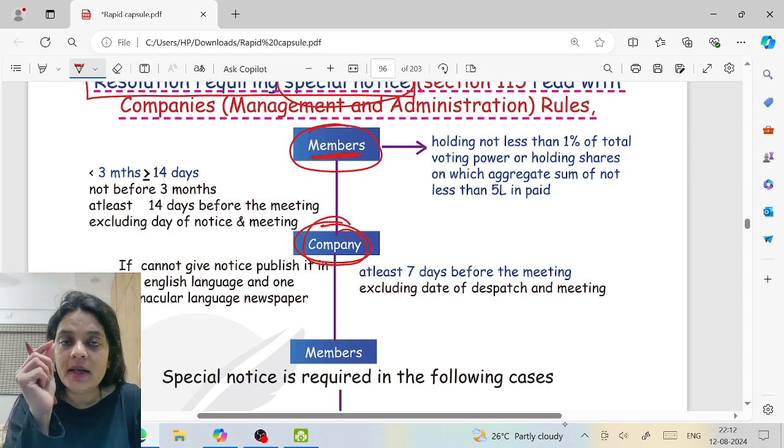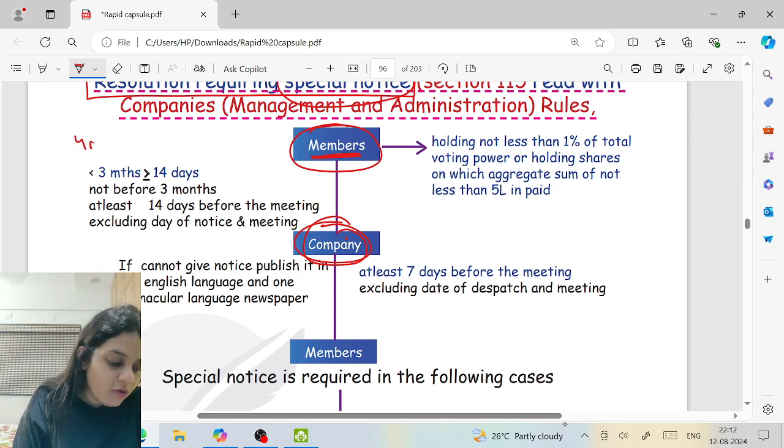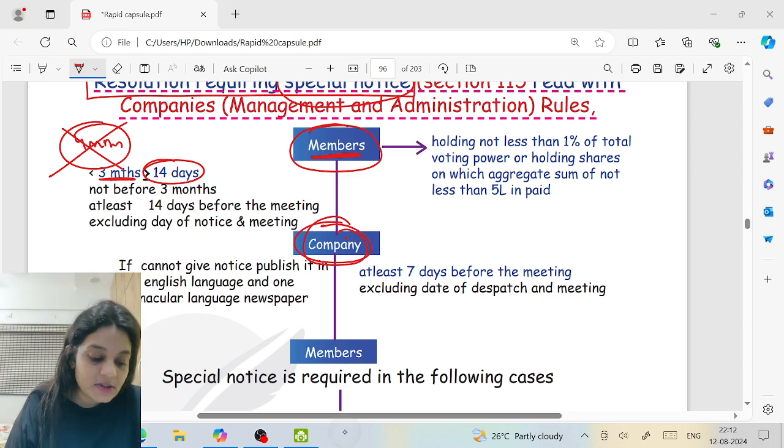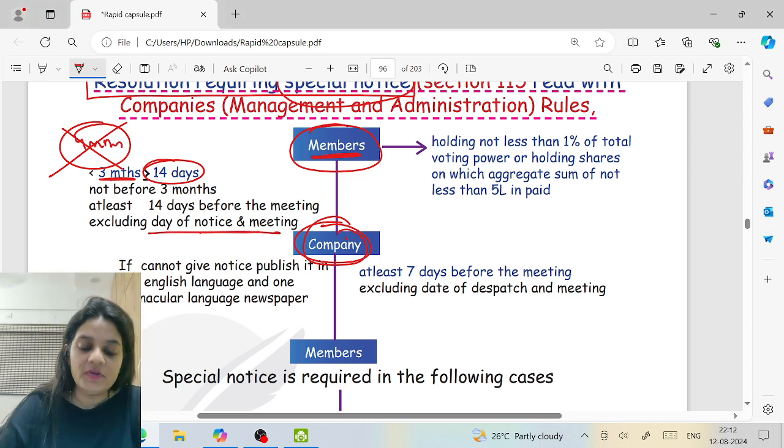At least 14 days before the meeting, maximum 3 months. So he gives it 4 months before the meeting. Does it work? No. Maximum is 3 months, but at least 14 days before the meeting, he should give this notice. Correct? And this is excluding the day of the meeting and the day of the notice.